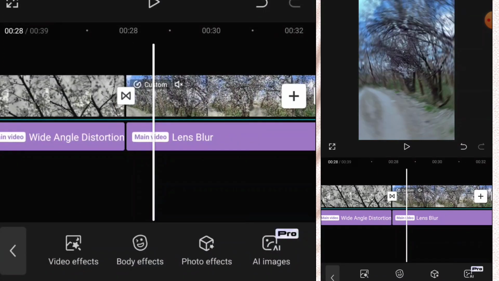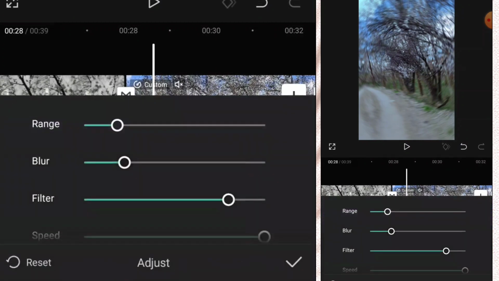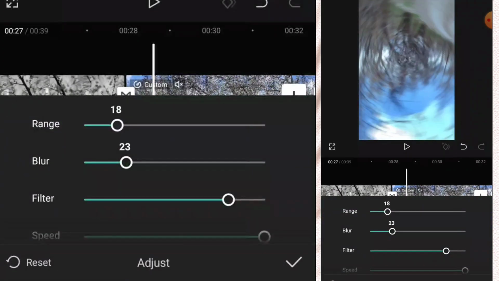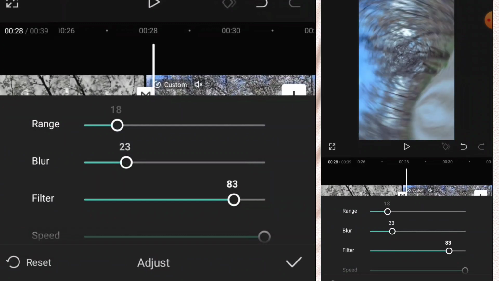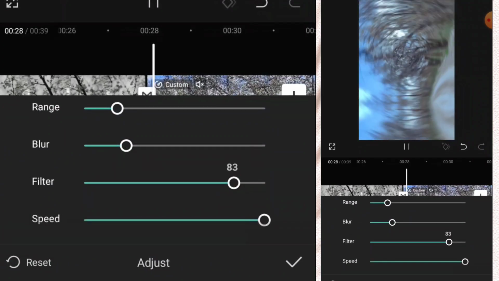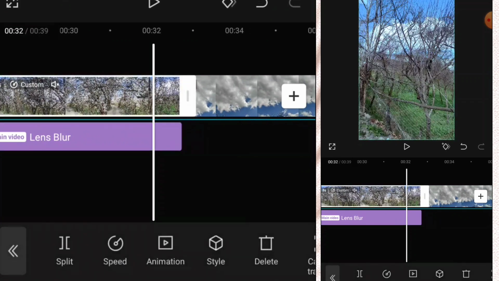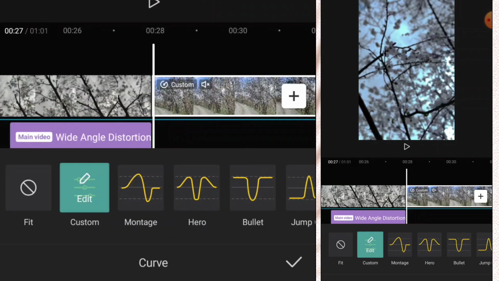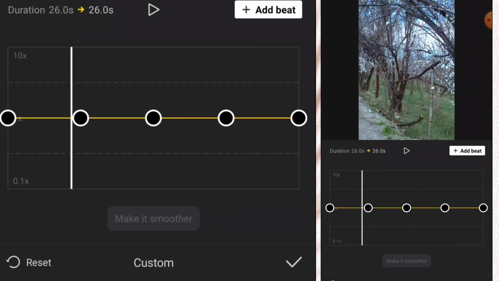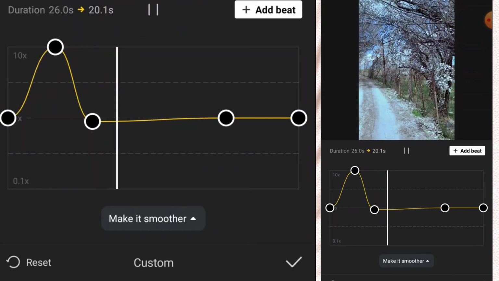And the video effect that I use for the fourth video is lens blur. I set the range to 18, blur to 23, filter to 83. And I select the fourth video and go to the speed and go to the curve section and set the curve like I show in the video.